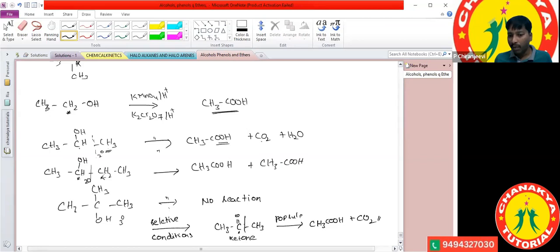So what is the pop-up rule here? The bond beside the ketone is going to break. It breaks towards the lower alkyl group, and this carbon is converted into the carboxylic acid. Now you got the clarity.